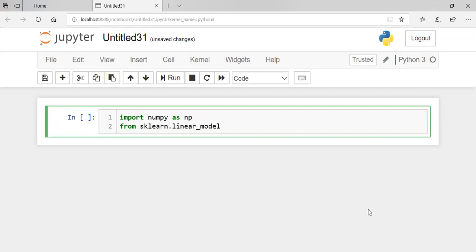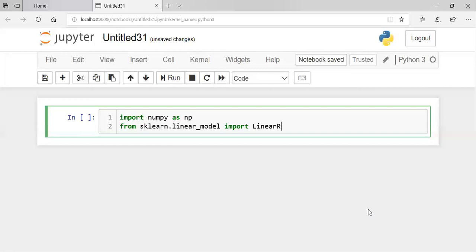If you don't know what the output is going to be for some item, but you are curious, you can pass that input to the model, and the model is going to give you output. So from sklearn.linear_model, we will import LinearRegression. Okay, so this is step one, to include packages.